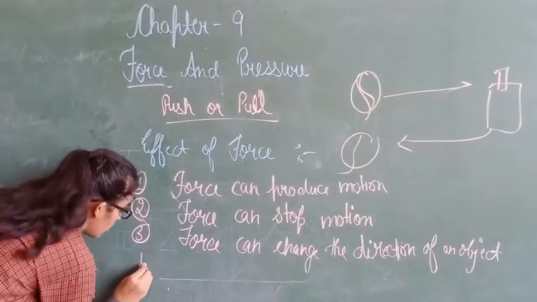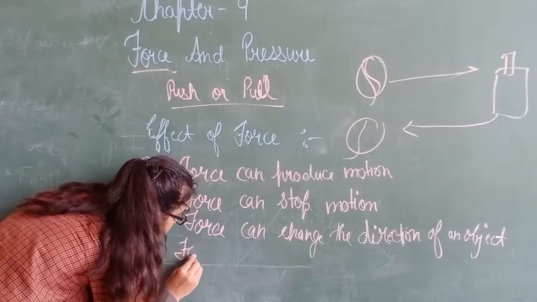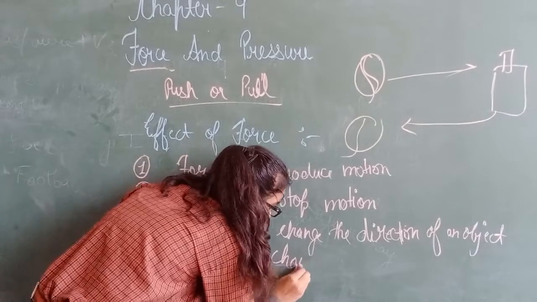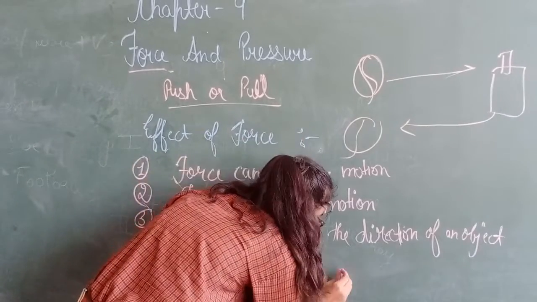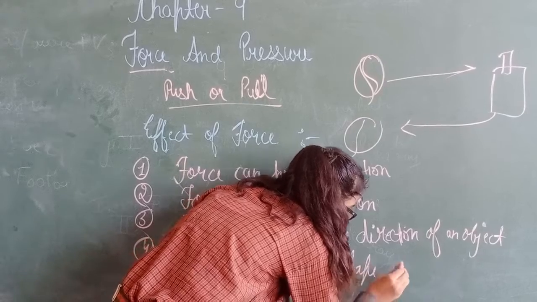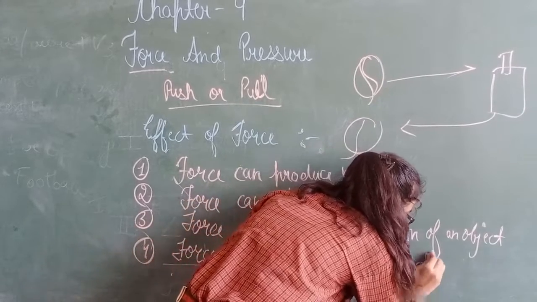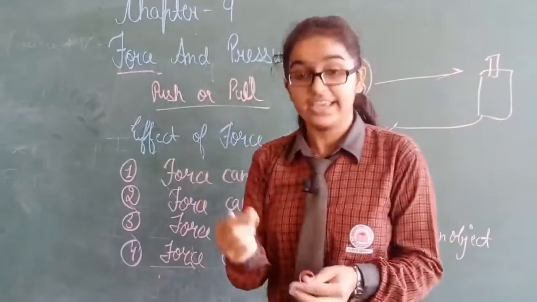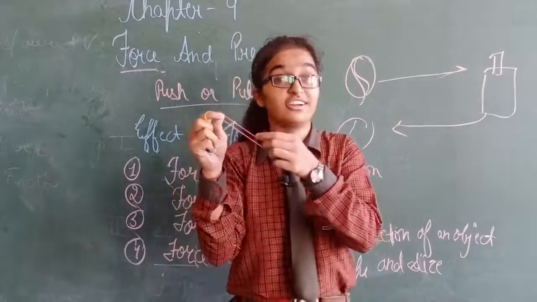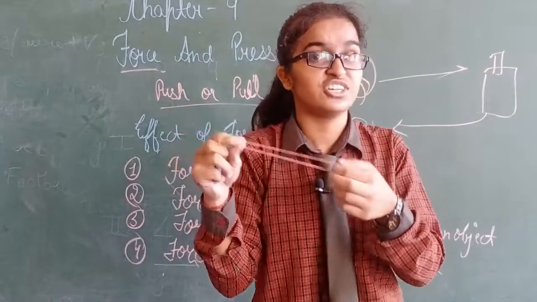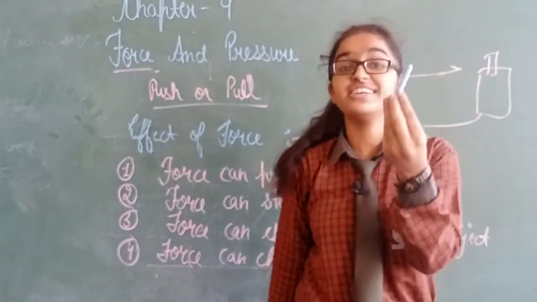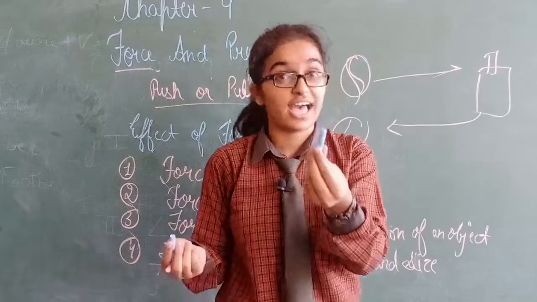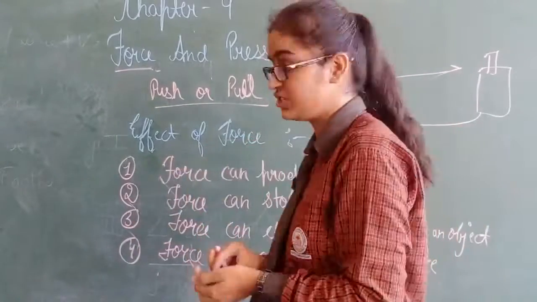Now, next point is force can change the shape and size of an object. For example, this is a rubber band. I stretch it, and the size of the rubber band will change. And this is a chalk. I break it by applying force, so the size of a chalk will also change.